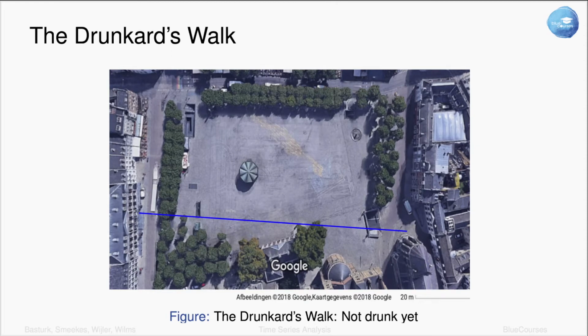So if you look at that graphically, well, the man is starting here and he has to cross this nice square. He has to go here. In a straight line, it would be the blue line. So if you were sober, you could just walk straight on the blue line.